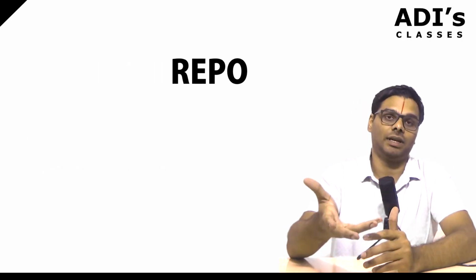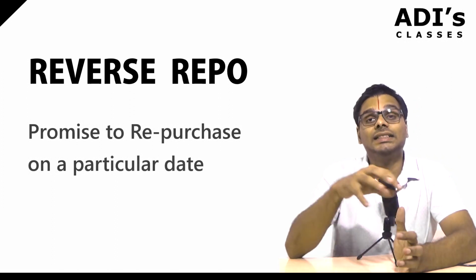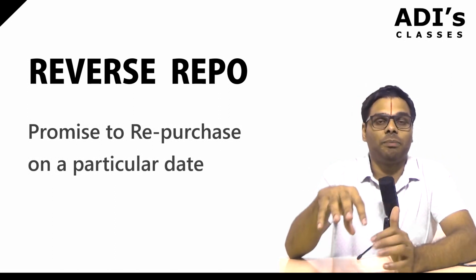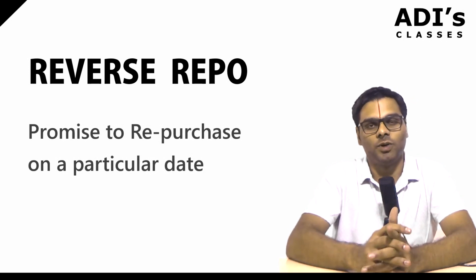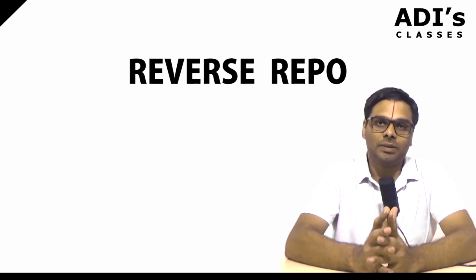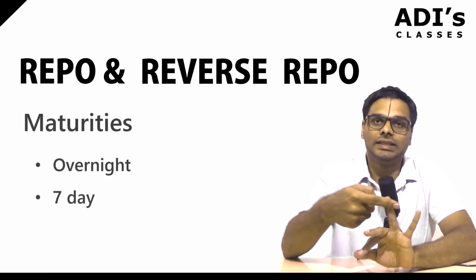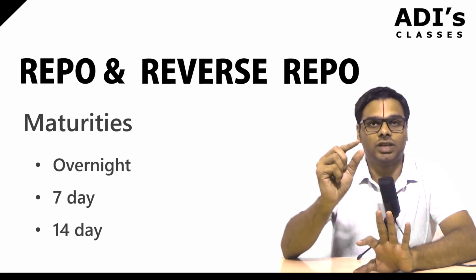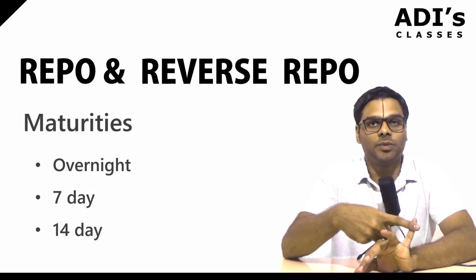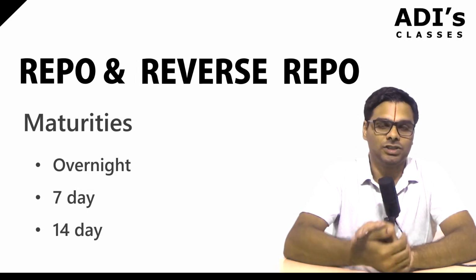Now, what is a reverse repo? Reverse repo is the exact opposite of repo. That is, when the central bank is selling a security with a promise to buy it back on a particular date, it is called a reverse repo. Repo and reverse repo operations are conducted with overnight, 7-day, and 14-day maturities. This is also an important point.